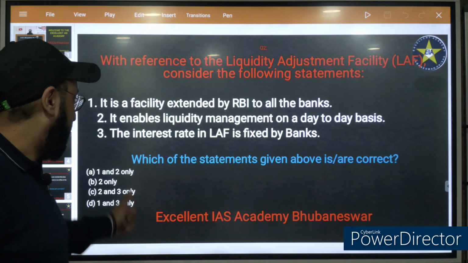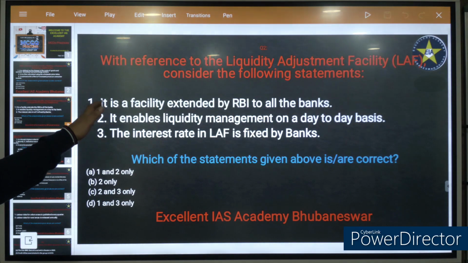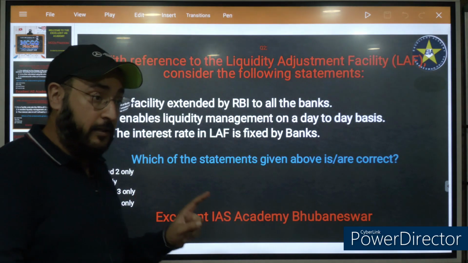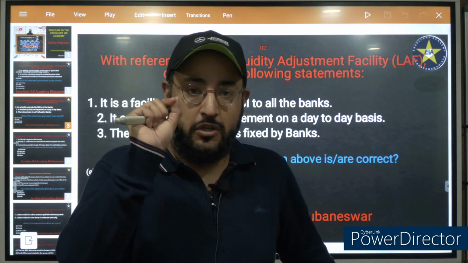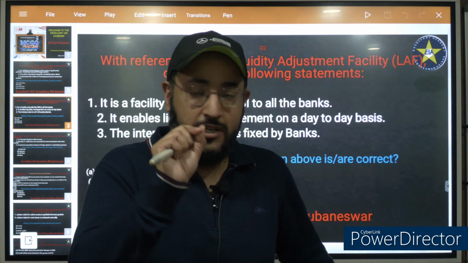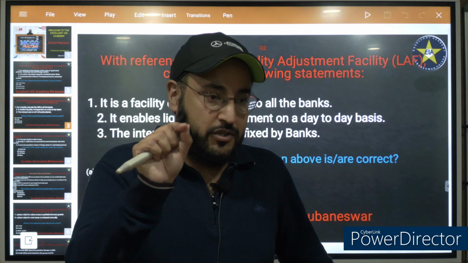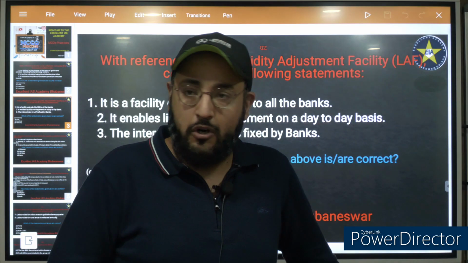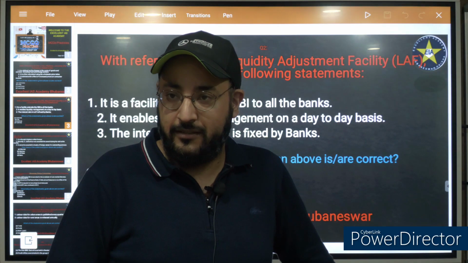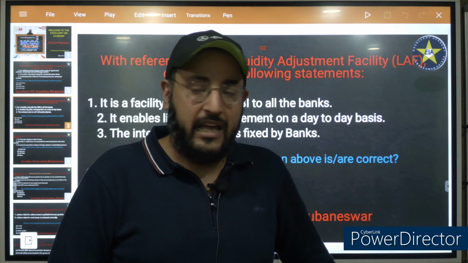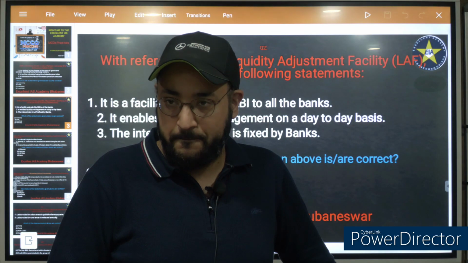Very good. It says it is a facility extended by RBI to all the banks. First of all, pay attention to the term all the banks. Not all the banks, only scheduled commercial banks. Scheduled commercial banks are those banks included in Schedule 2 of the RBI Act, which have a paid up capital of rupees 5 lakh, and whose activities are not detrimental to the interest of the general public.